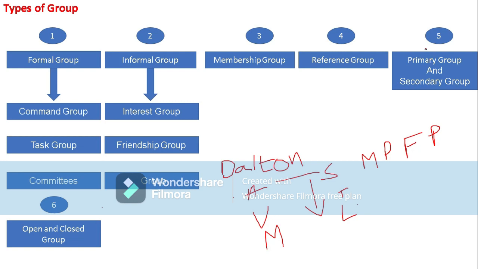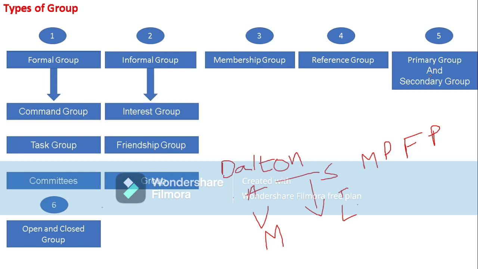Here a direct relationship can be seen, cooperation, concern and common interest will be seen in the family or friends. Informal communication can be seen, and interaction will be on a regular basis because they are friends and family members, right? The size of this primary group will also be small.